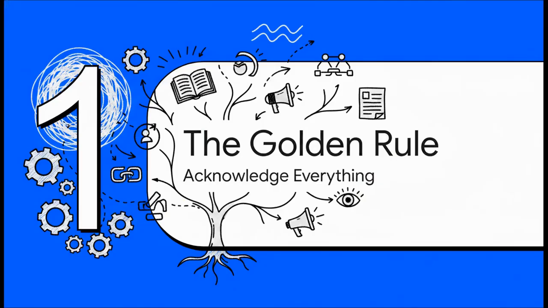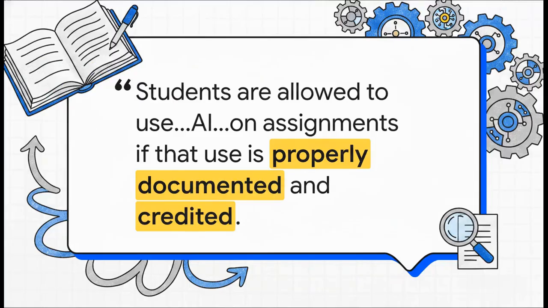Before we get into the nitty-gritty of different citation styles, there is one single golden rule that you have to remember. This is the foundation for everything else. And this quote really says it all. It boils down to this. If you use it, you have to disclose it. It's that simple. This isn't about trying to hide the fact that you got some help. It's about being totally transparent. Academic integrity in the age of AI, it all comes down to being honest.